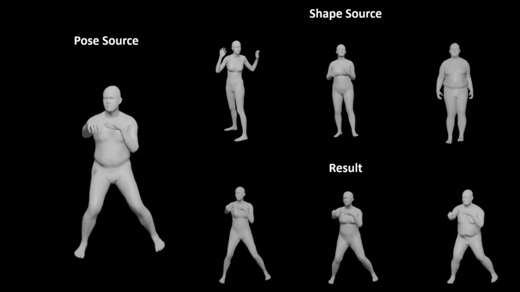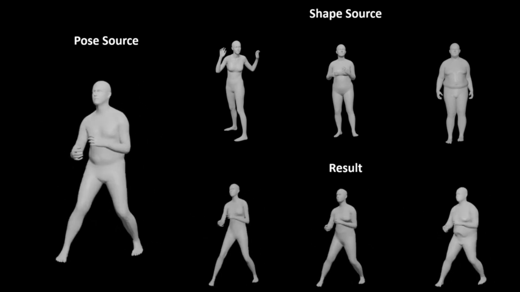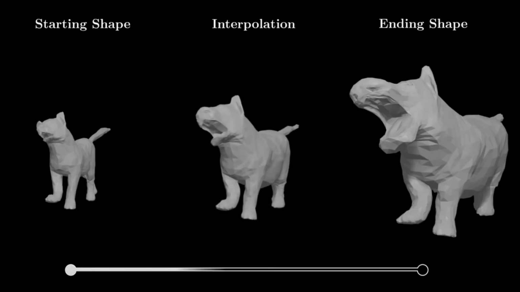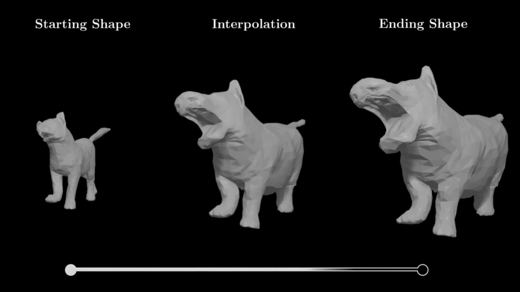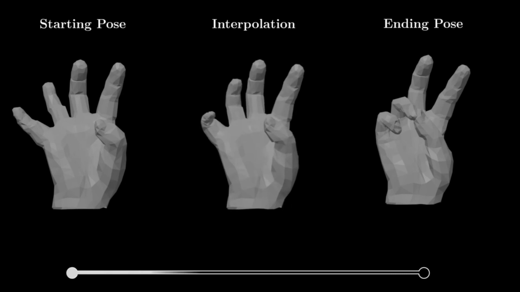Here, we transfer motion from the shape source on the left to the pose sources on the right. We can also interpolate the shape code to obtain intermediate frames. We can interpolate the pose code as well.